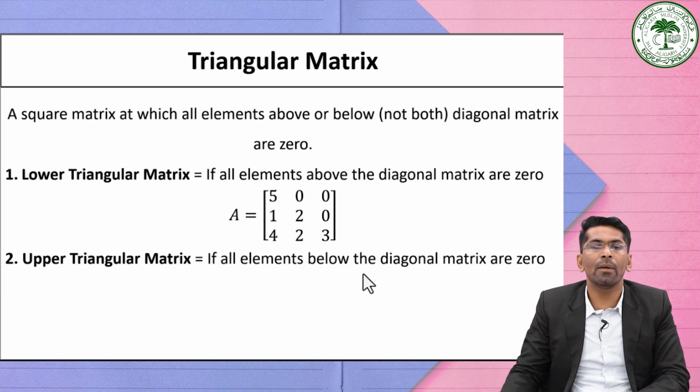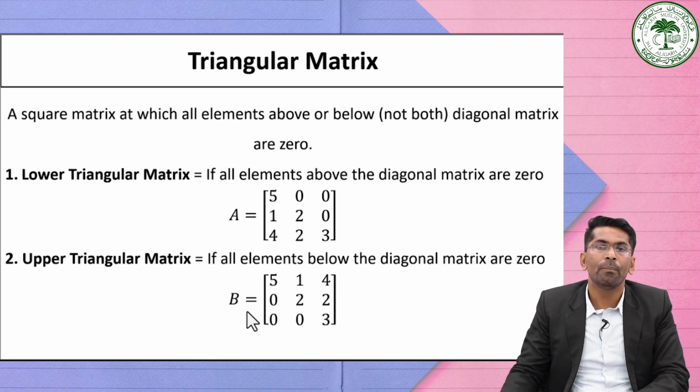See, if all elements below the diagonal are 0, then we can say that it is an upper triangular matrix. For example, matrix B is equal to 5 1 4 0 2 2 0 0 3. See, this is the diagonal, that is 5 2 3. So below the diagonal elements, see here 0 0 0. So if all the elements below the diagonal are 0, then we can say that it is an upper triangular matrix. So this is an upper triangular matrix of order 3 by 3. This is a lower triangular matrix of order 3 by 3.